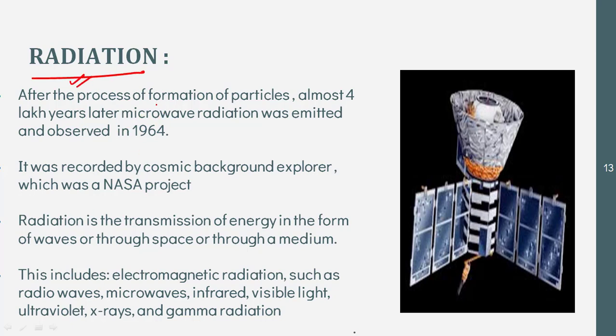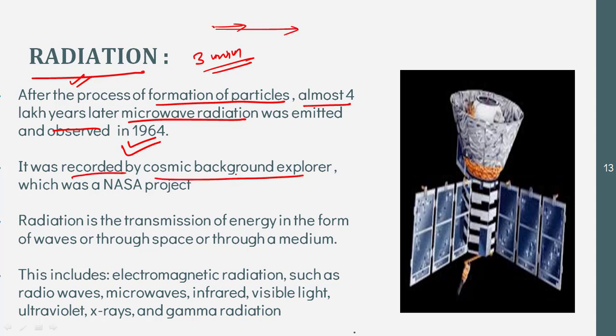So after the formation of particles, as we have seen, the particles started forming within the first 3 minutes, and after this, almost 4 lakh years later, we captured a radiation that is called the microwave radiation. It was emitted and observed in 1964. We don't know why we only found microwave radiation. It was recorded by the Cosmic Background Explorer. That was a NASA project, and it also got a Nobel Prize for that.